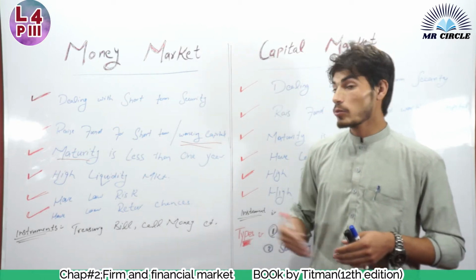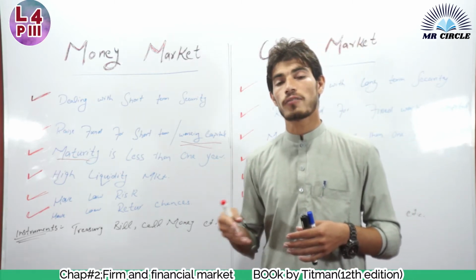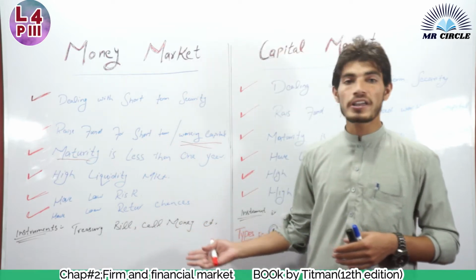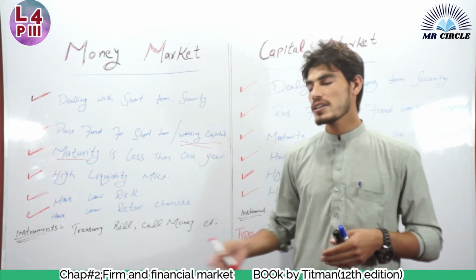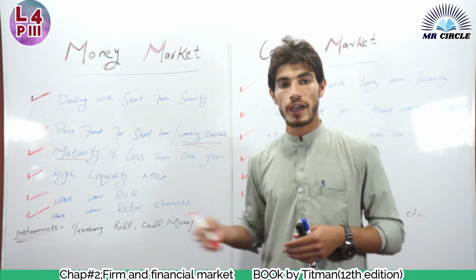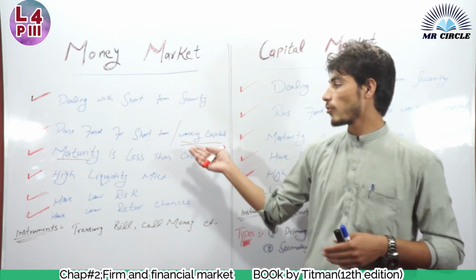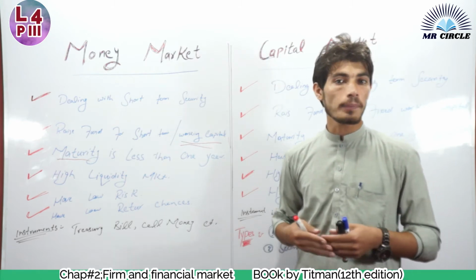Now the instruments which are used in money market for raising funds for short terms are treasury bills, call money, commercial paper, certificates of deposit. These are some types of instruments which are used in money market to raise funds for short term, for working capital. Now let's come towards the capital market.